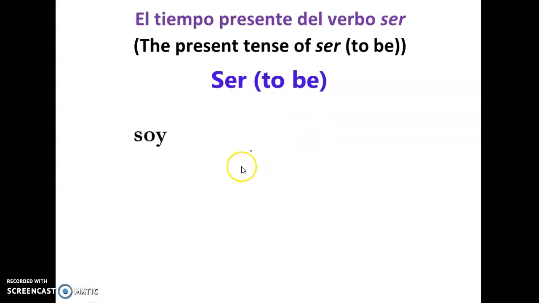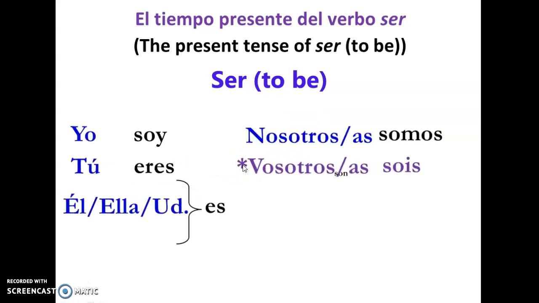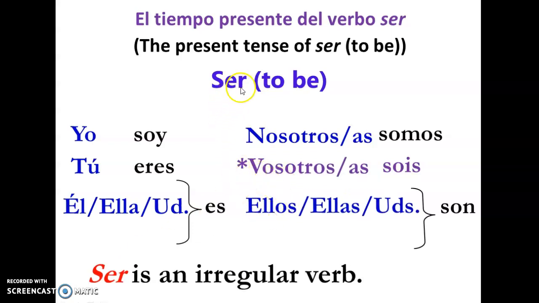Let's see, first we're going to see the conjugation of this verb, how it looks. So the verb ser, okay? And we are in the present tense, and so to be, ser, that's the verb. Conjugated, yo soy, I am, tú eres, you are, él, ella, usted es.